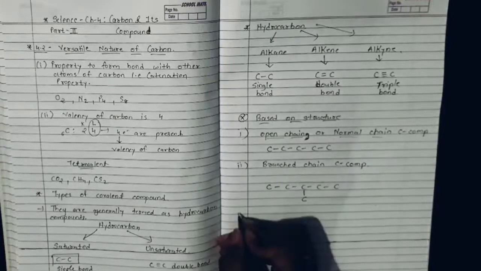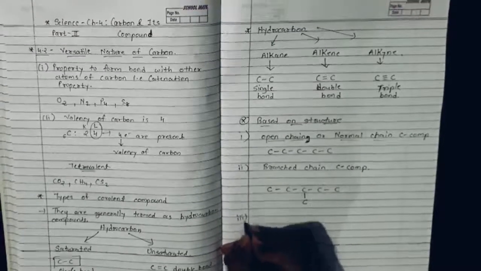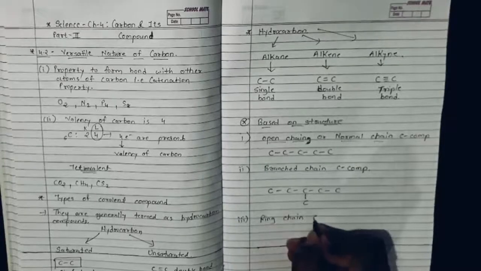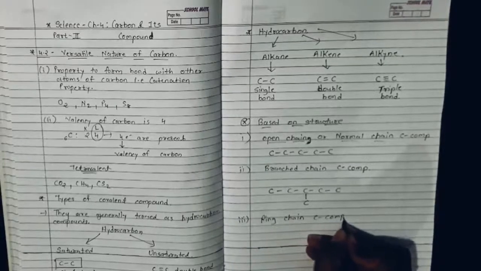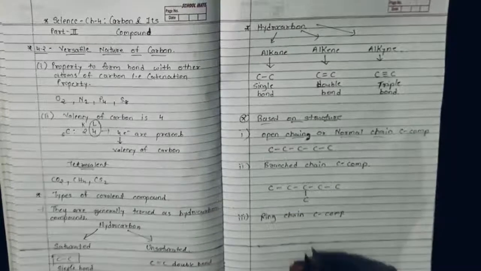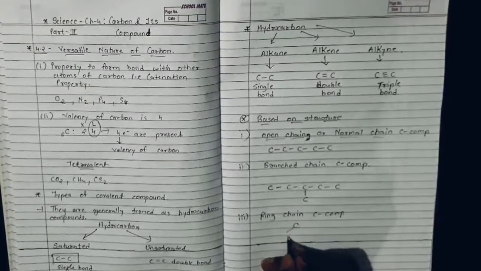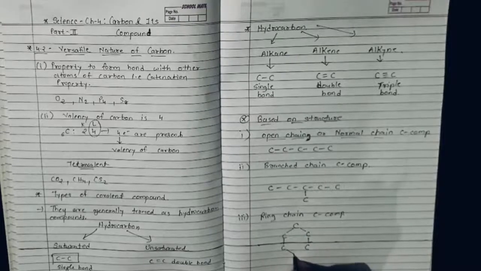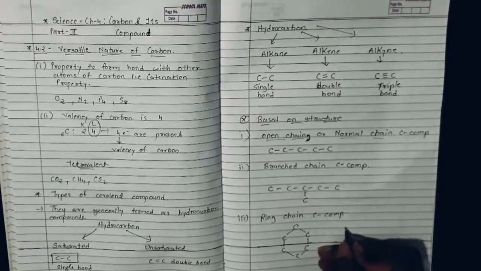Okay, then our third one is ring chain carbon compounds, dear student. So what are ring chain carbon compounds? When there is a ring like this: carbon, carbon, carbon, carbon, carbon, carbon. I can write this like this also, or I can write like this.